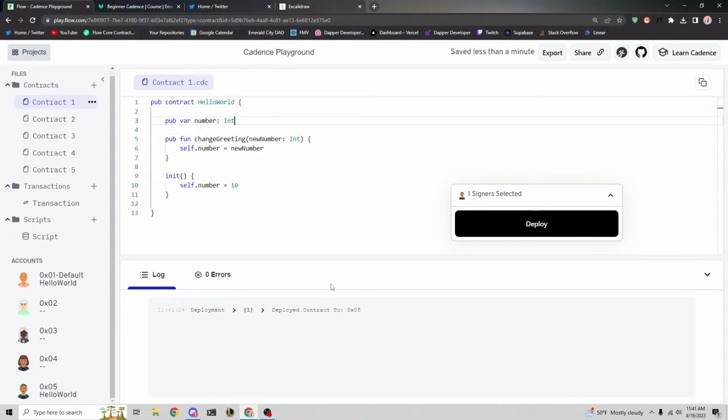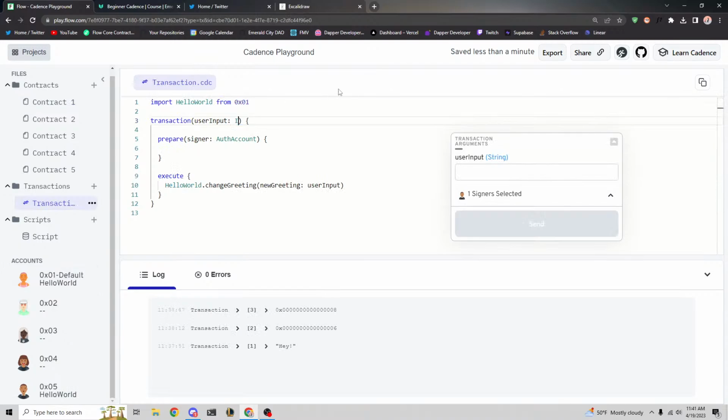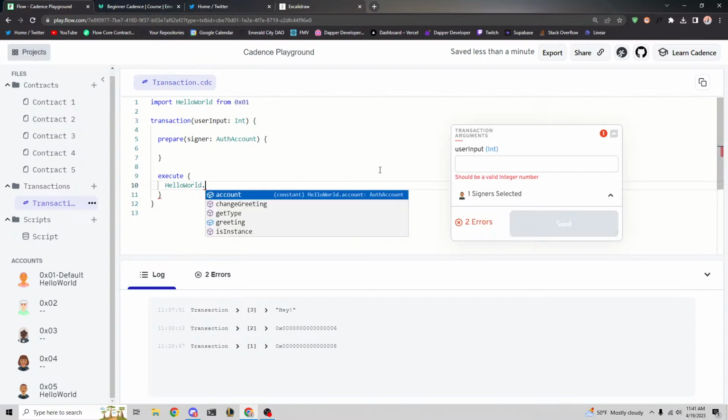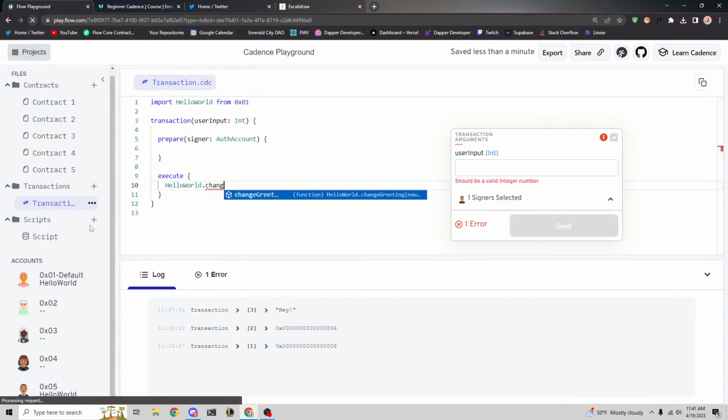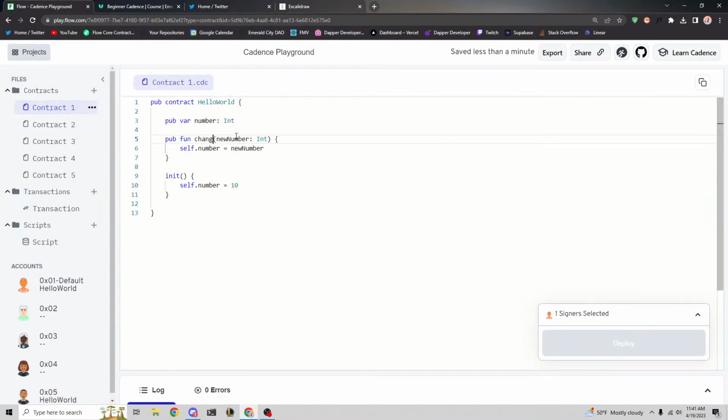Let's deploy this. Let's go back to our transaction. And we obviously need our user input to be an integer. And we need this to be dot change. We have to refresh the page. Hold on. Dot change. Wait. Oh, change number.